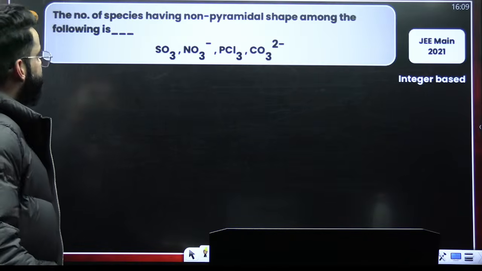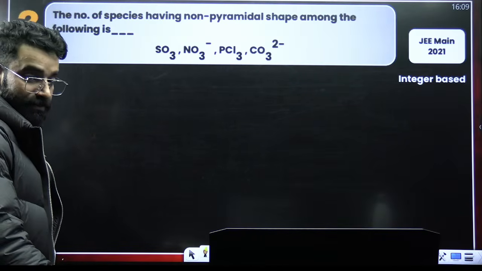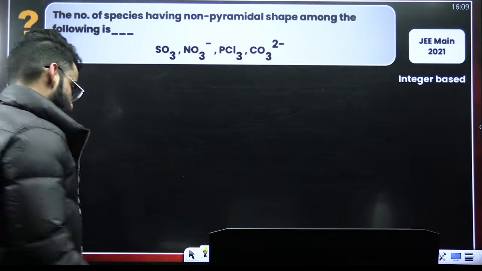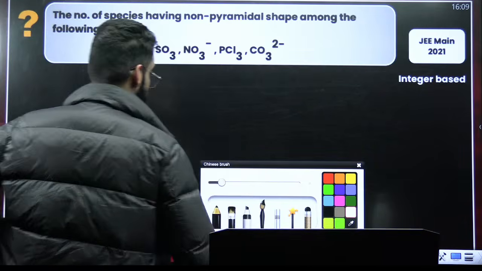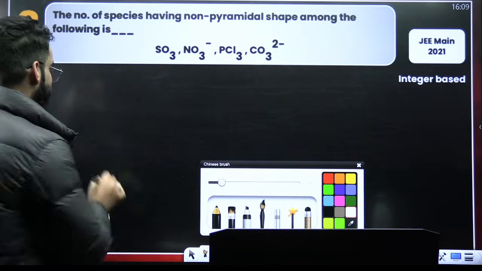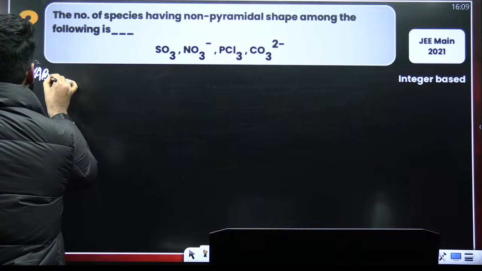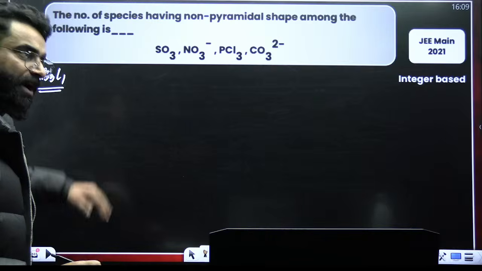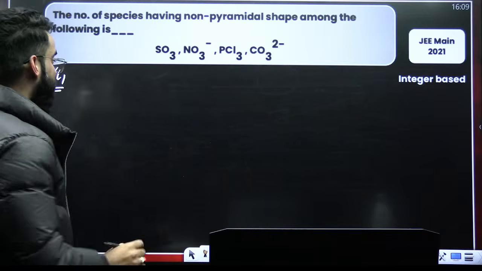What about this one? The number of species having non-pyramidal shape. Non-pyramidal shape, guys. What do you think about this one? So basically, you have to check those compounds which do not have the pyramidal shape. So pyramidal shape will be in AB3L1 type. This is pyramidal. So whatever species is apart from AB3L1, that is non-pyramidal.